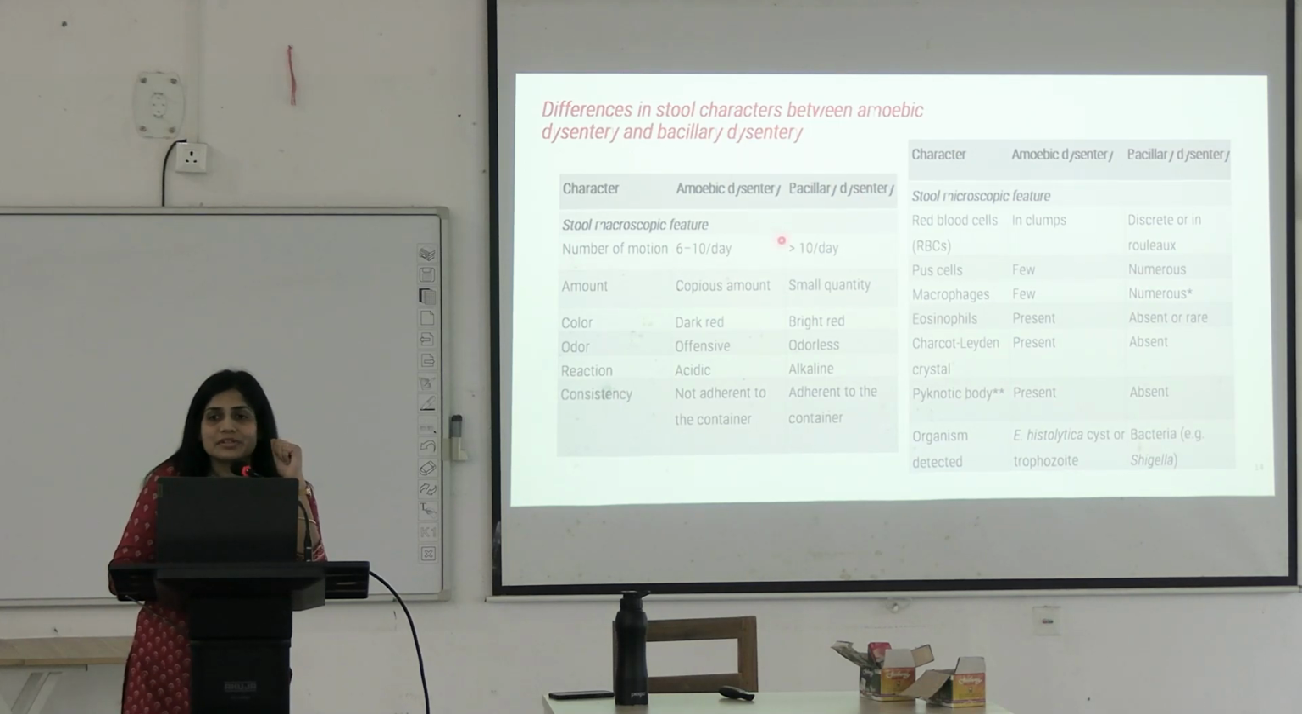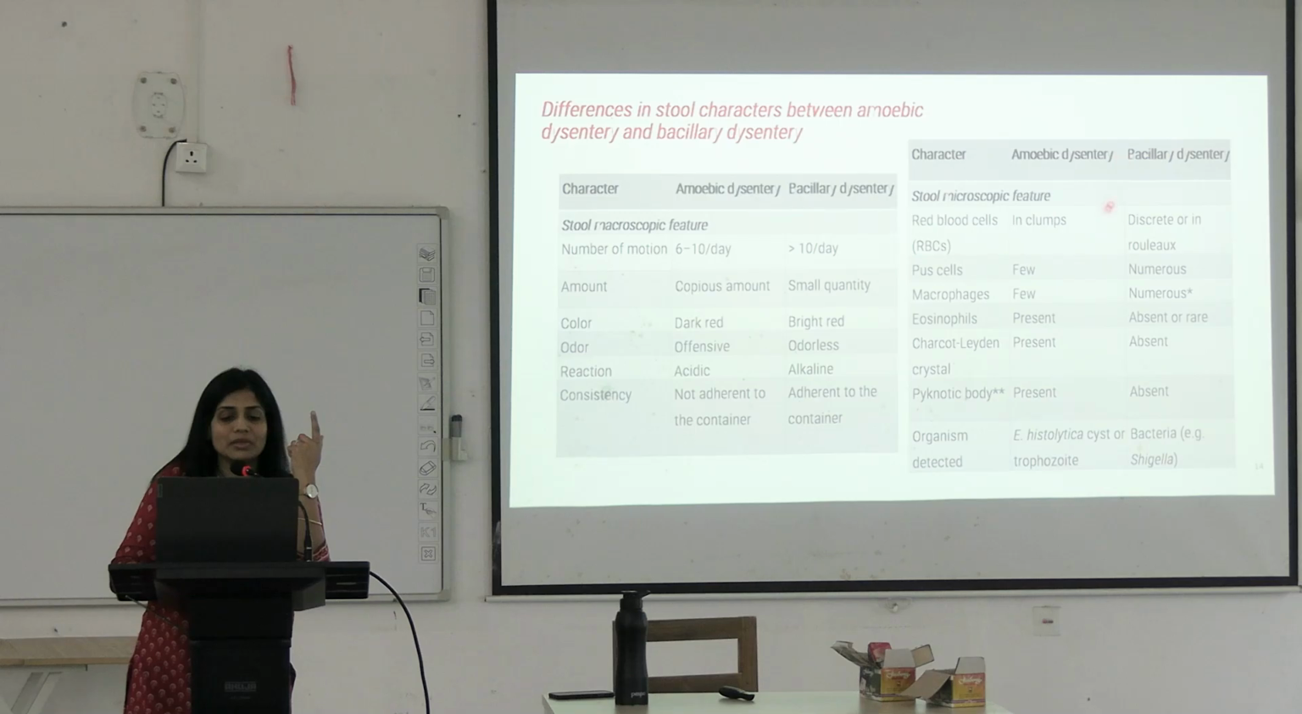So when the sample is received in the lab, how will you differentiate it? This amoebic dysentery sample will be very malodorous, with a very offensive odor. It will be dark in color, and it will not adhere to the container. But a bacillary dysentery sample will be bright red in color and it will adhere to the container. The stool sample will stick to the walls of the container. That tells you that this could be bacillary dysentery.